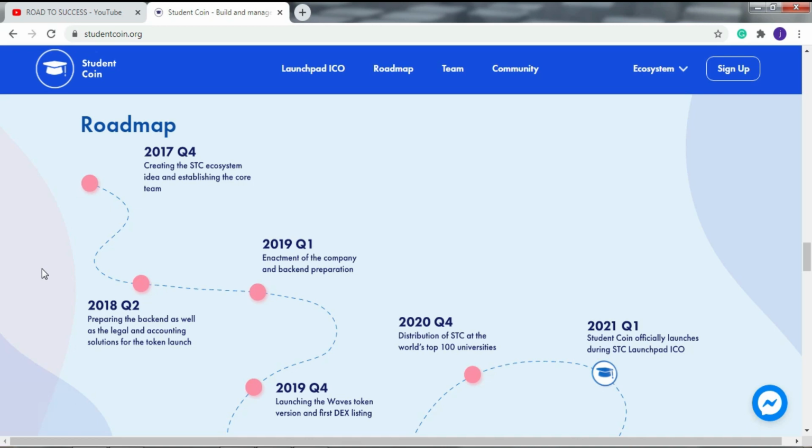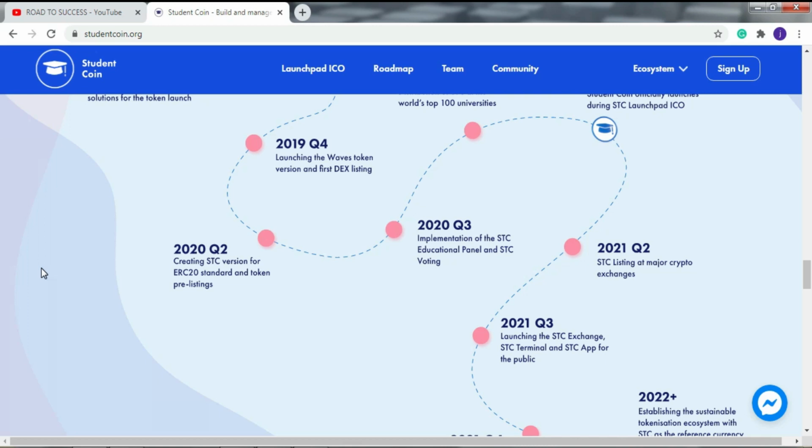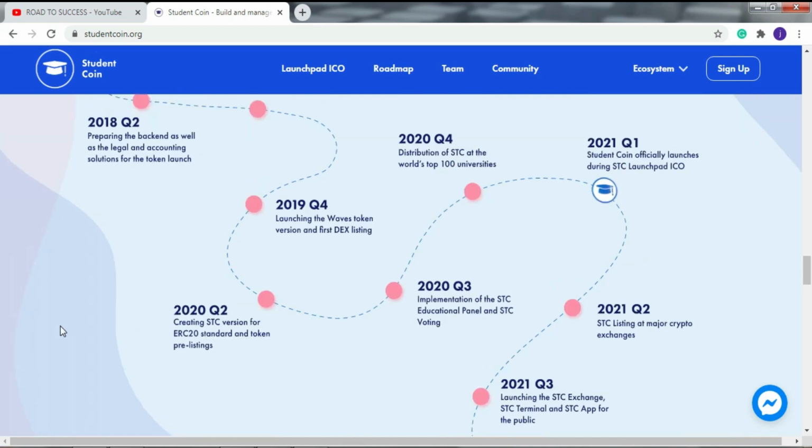After that, the fourth quarter of 2019, launching the web token version and first DEX listing. Then the second quarter of 2020, creating the STC version of the ERC20 standard and token pre-listing. Then the third quarter of 2020, implementation of the STC educational panel and STC voting. After that, the fourth quarter of 2020, distribution of STC to the world's top 100 universities. Then the first quarter of 2021, Student Coin officially launched during the STC launchpad ICO.